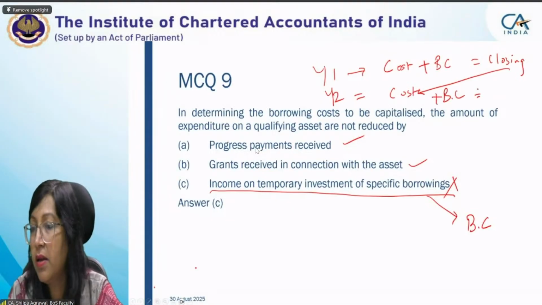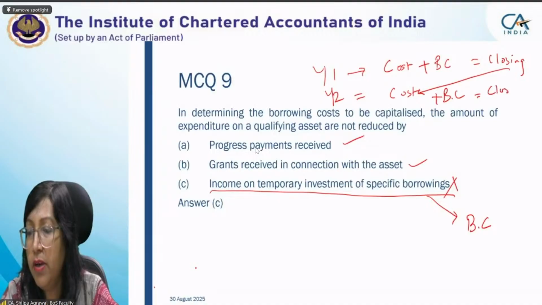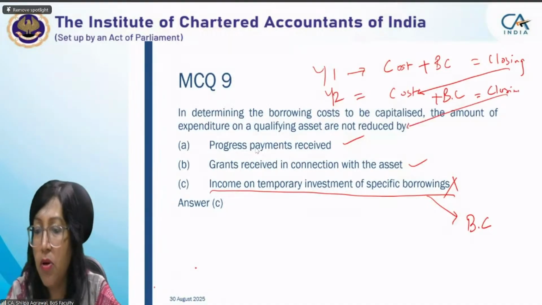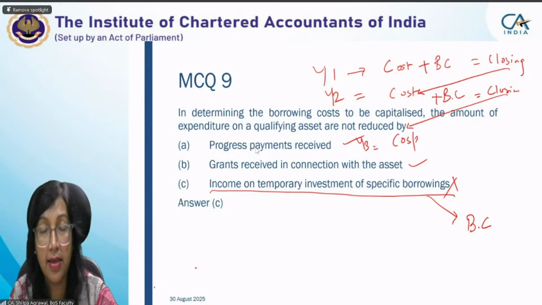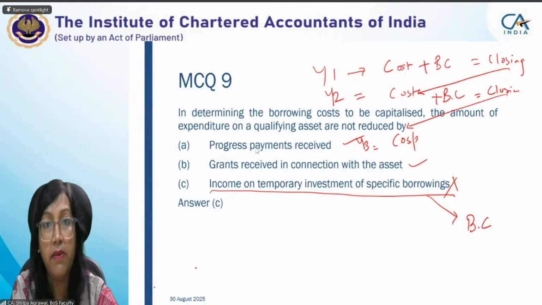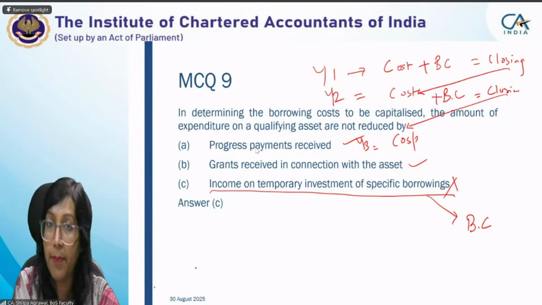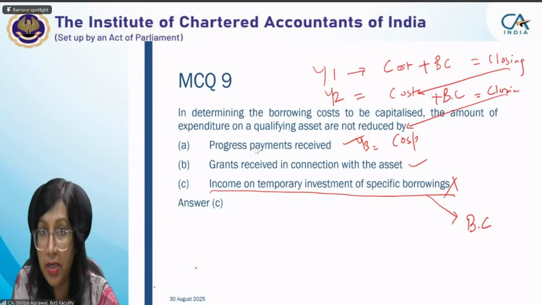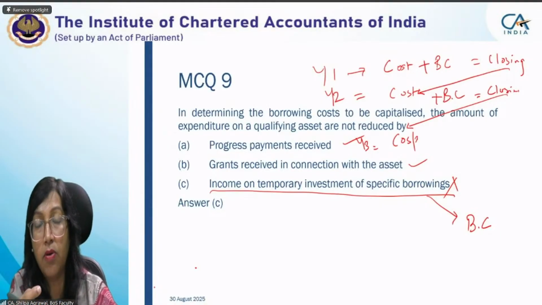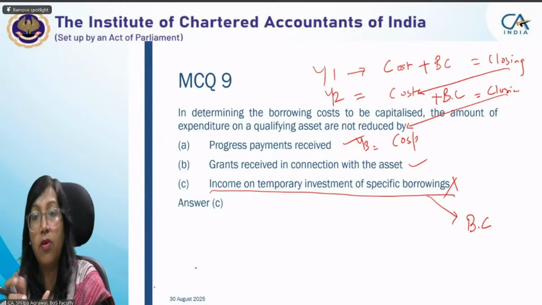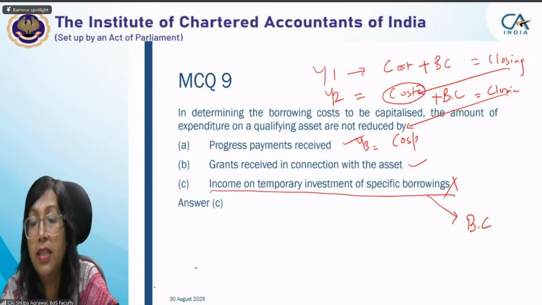Okay. Closing value of year two will become the opening cost of year three. Am I clear with that? What I wanted to state here is that borrowing cost of previous year, since it is capitalized, becomes cost of the asset. So next year when you are computing borrowing cost, you will compute the borrowing cost on this figure. And this figure includes